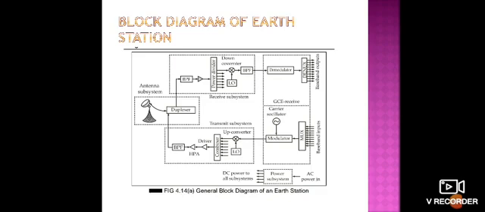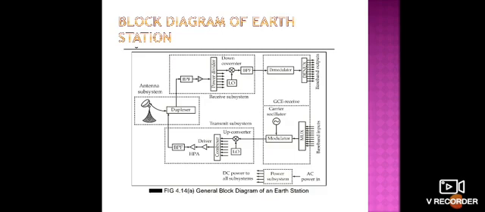So that is how the earth station works. It transmits information to the satellite, and at the same time it receives information from the satellite. Basically our earth station consists of various subsystems. They are the ground communication equipment, that is GCE.